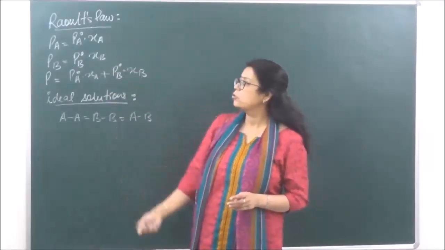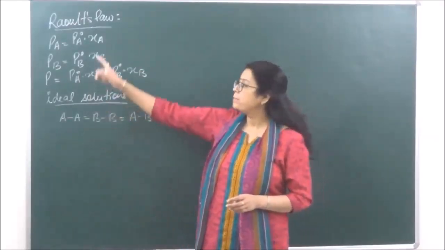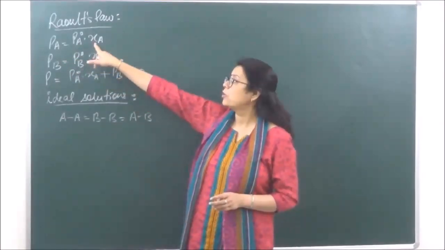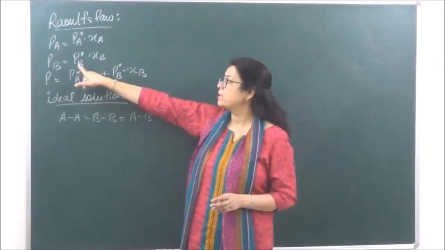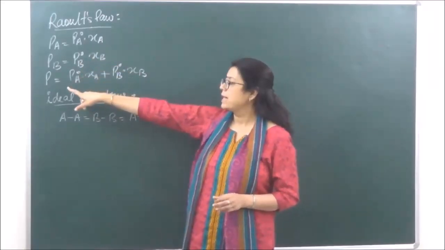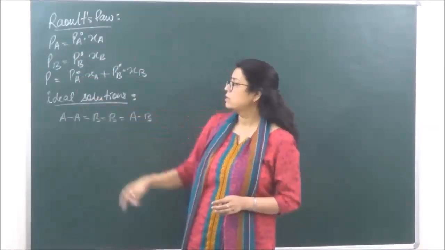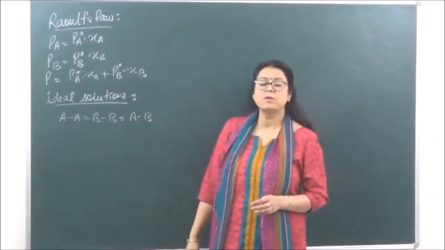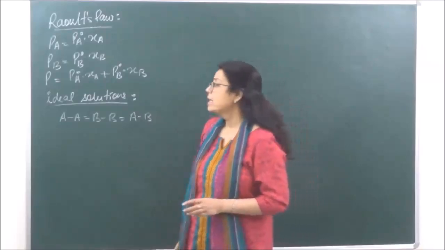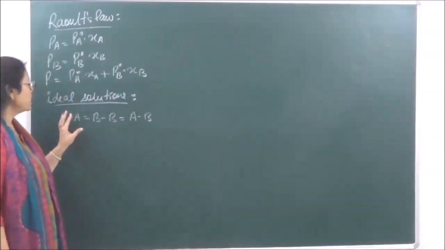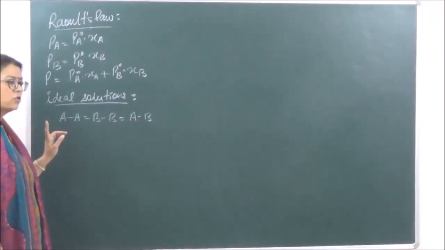So we have a binary solution AB, and PA, the partial pressure of A, will be equal to PA naught into XA, and PB will be equal to PB naught into XB, and total pressure P will be equal to PA plus PB, which is PA naught into XA plus PB naught into XB, right? And we also said that all solutions which obey Raoult's law are known as ideal solutions.